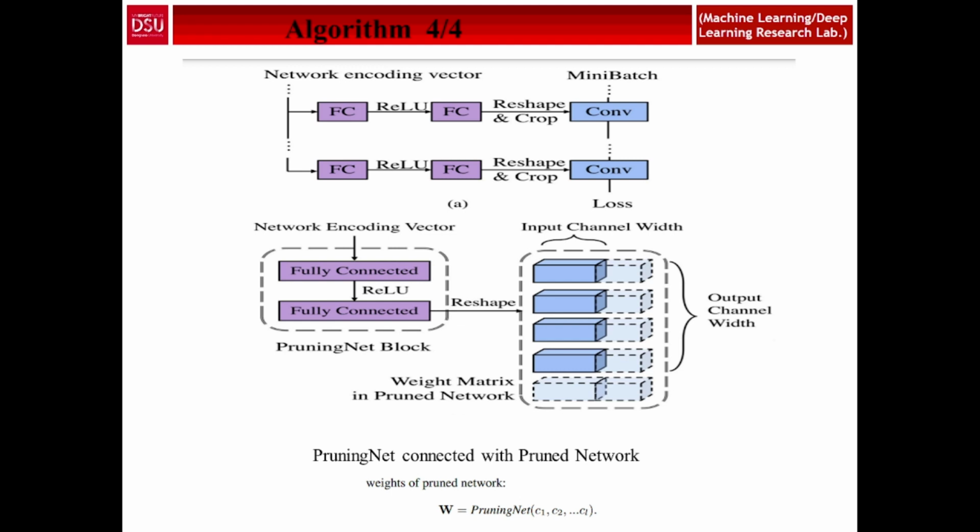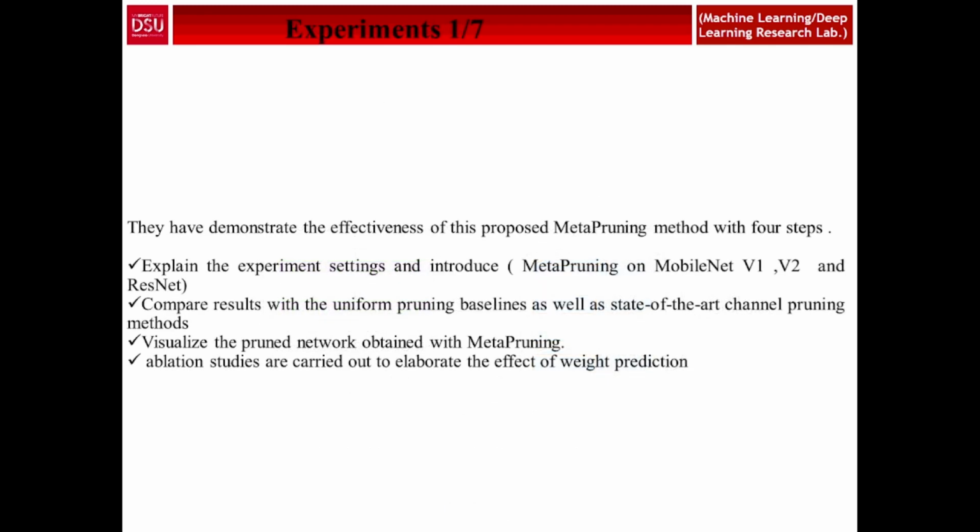And the second image shows the reshape and crop operation on the weight matrix generated by the pruning net block. So here is the algorithm section, and then we see the experiment section.